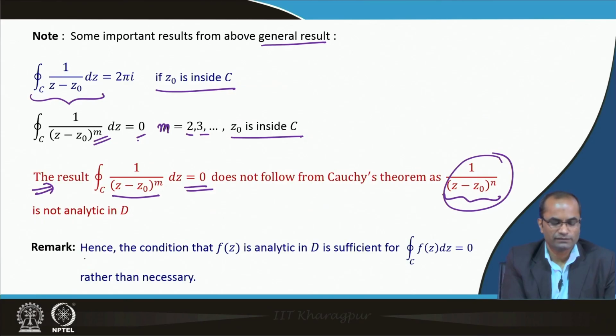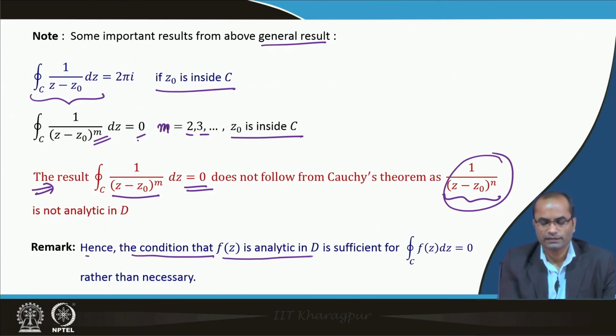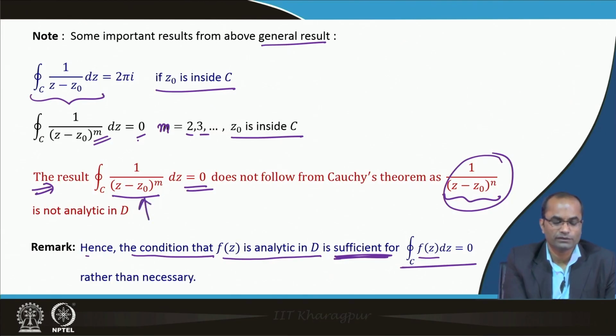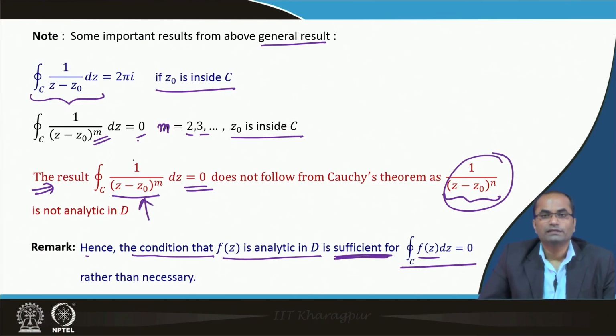So, the remark we have made is that the condition that f(z) is analytic in D is sufficient to have this result, which says that the integral over this curve C equals 0, rather than necessary. So, these conditions are not necessary, they are sufficient conditions. We can have some function, for example 1 over (z minus z0) to the power m, where the integral can be 0, but this is not because of the Cauchy theorem.